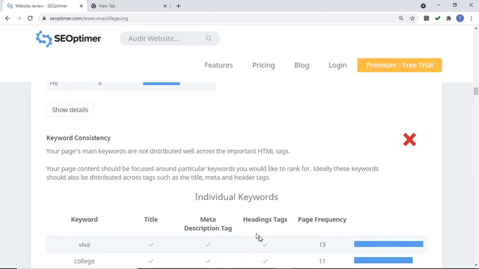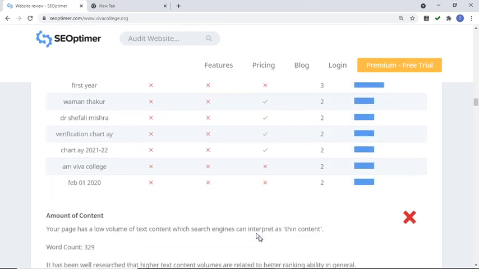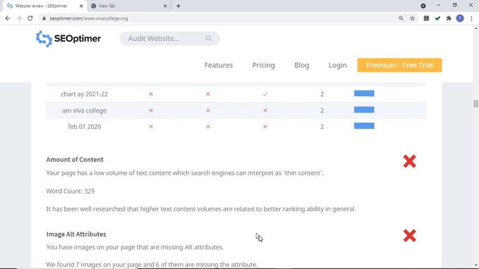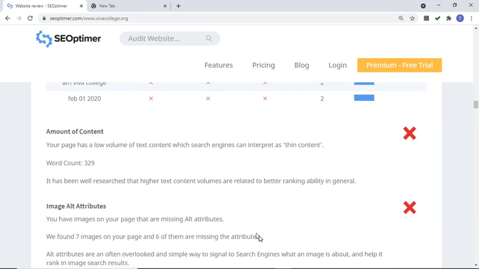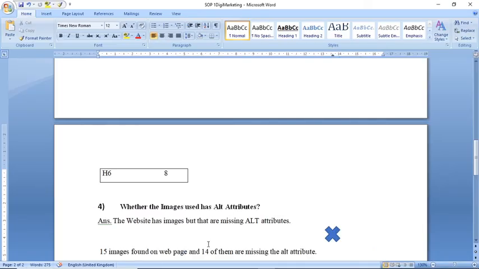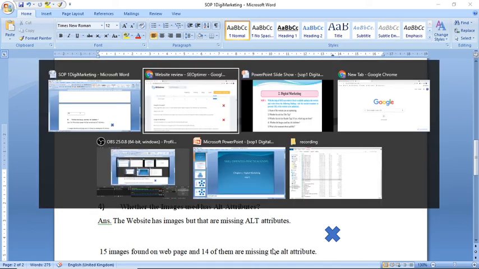So we are going to see the images. You have images on your page that are missing the alt attribute. We found 7 on your page, 6 of them are missing the alt attribute. So write it this way: the web page has images but they are missing alt attributes. So 15 images are found and 14 of them are missing the alt attribute, right?